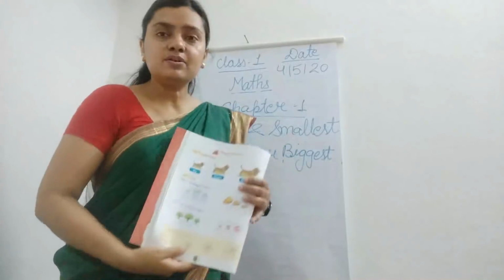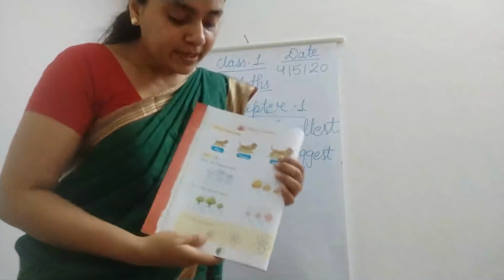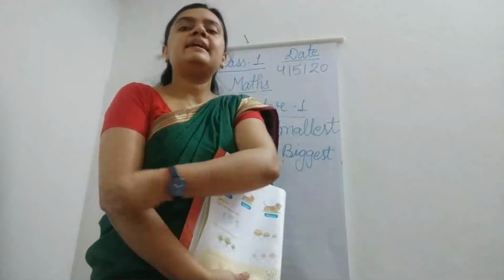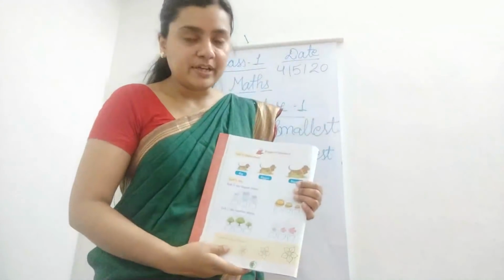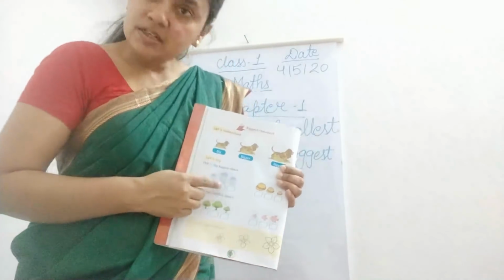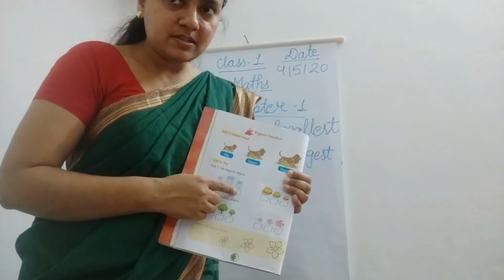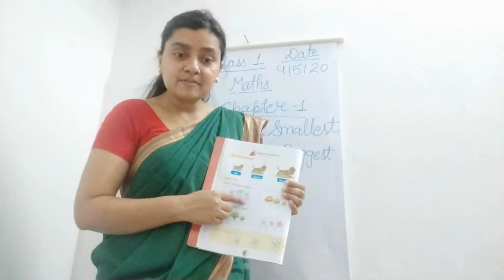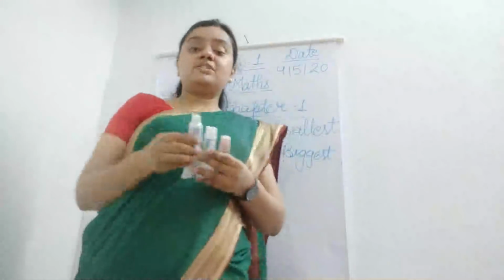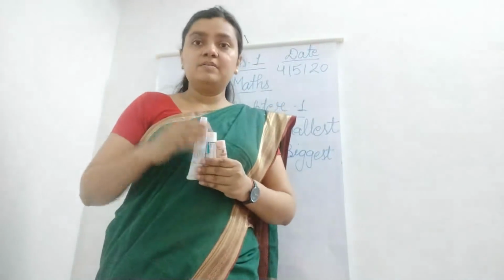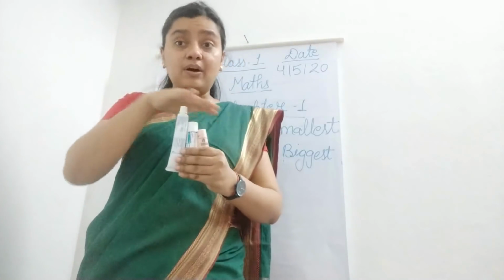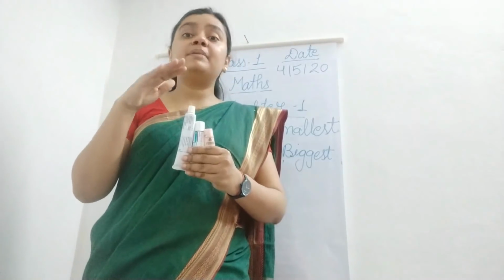Okay, here also one more exercise is there. Three glasses are there, and among the three glasses you have to tell which one is biggest. This one, this one, or this one? Tell me which one is biggest. I told you with this example, biggest means which has more height among all three. That is called what? Biggest.